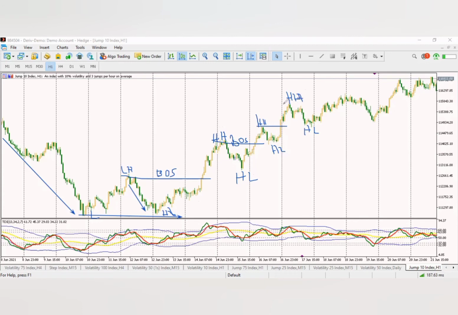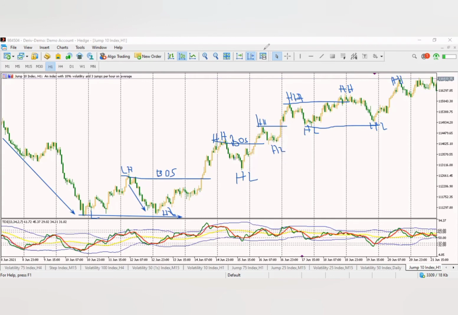Once the structure is broken, can you see it broke this structure and gave us what? Another higher high. Then it retraced a little bit and gave us what? Higher low, because it didn't break it. If you look at it, can you see? It didn't break it. Then it went up and gave us another higher high. So you can see that a bullish market is when the market is making a series of higher high, higher low, higher high, higher low.